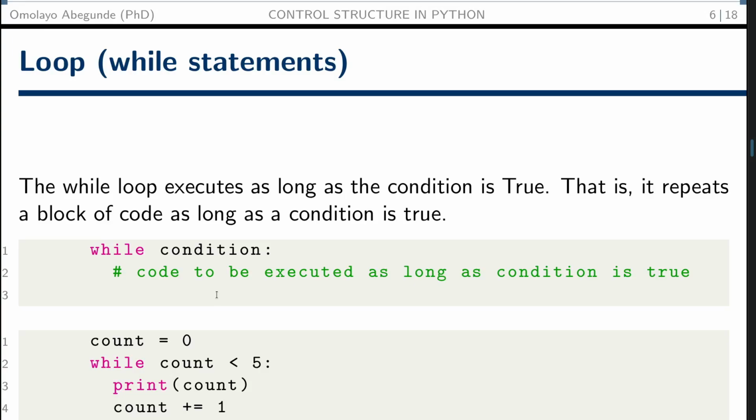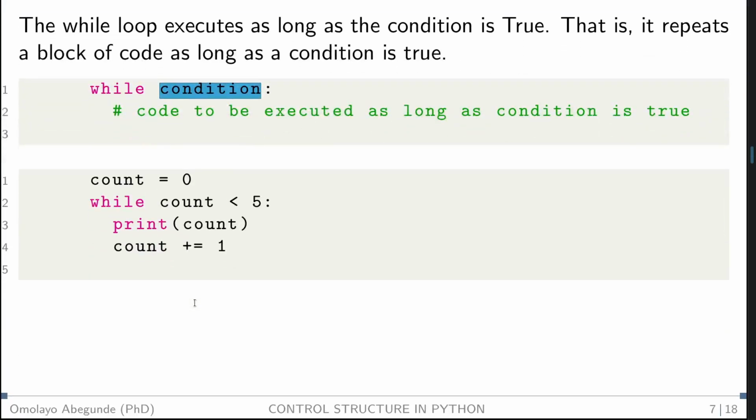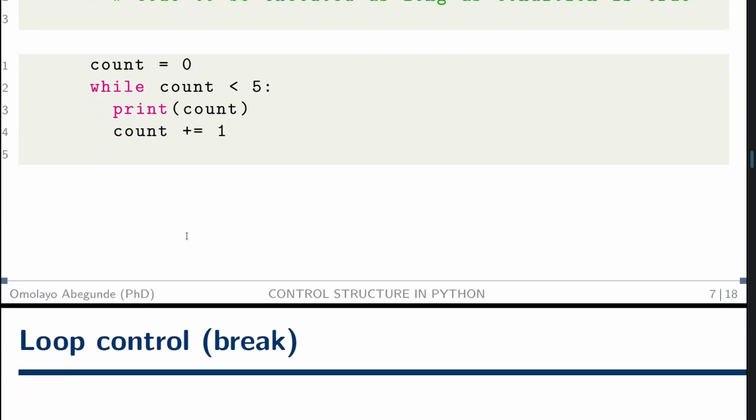That is, it repeats a block of code as long as the condition matches. Now, this code here executes when the condition here matches. For example, you can see count equal to 0. Why is count less than 5? That means execute this code until the count reaches 5. But if our count is now greater than 5, the code will not execute, it will terminate. So it continues to execute until the condition is reached.